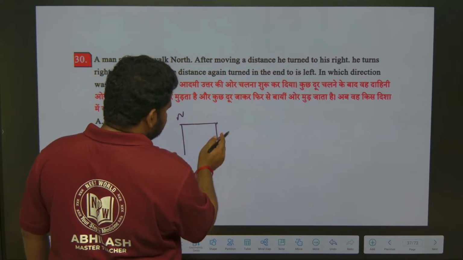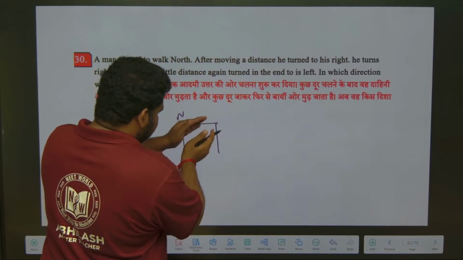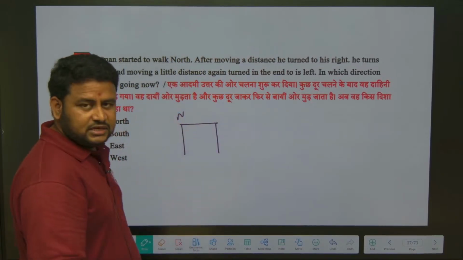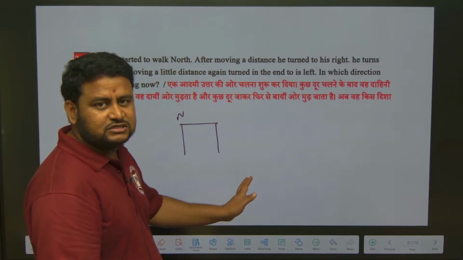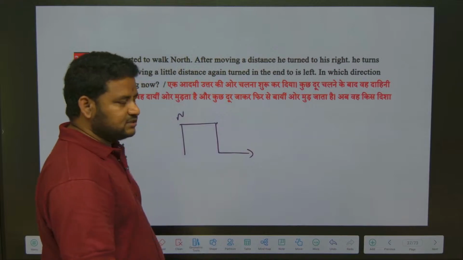He moves a little distance, and again he turned to his left. He will turn to his right means here it is left. He is turning right. North, right, right. That's it. Now he will turn what? They are telling he is turning to his left. This is the left, this is the person's left.